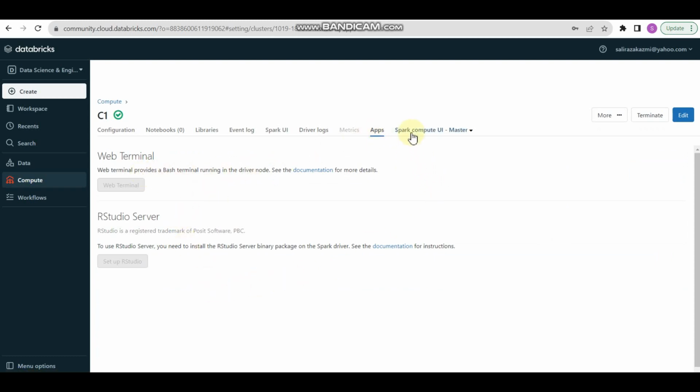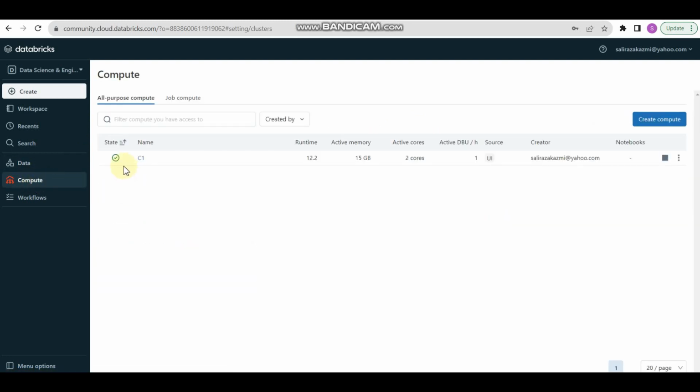Now let's come back to compute. We can see that we have a C1 cluster, it's running, with 15 GB and 2 cores assigned. If you want to terminate it, you can just click it, or you can use restart, clone and delete as well. So we are good to go, and let's create our data.